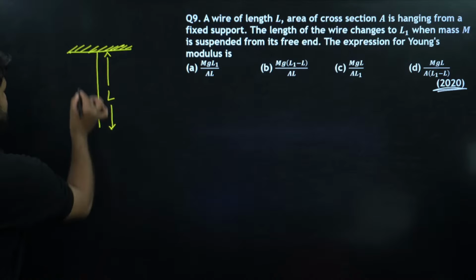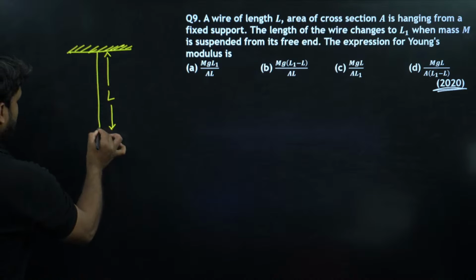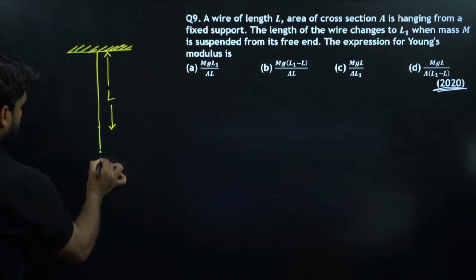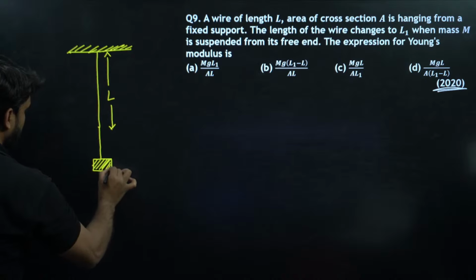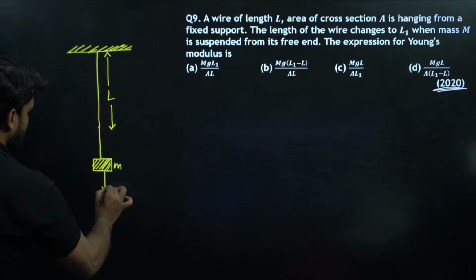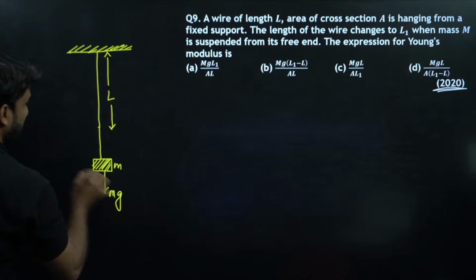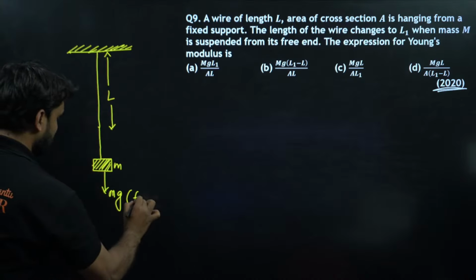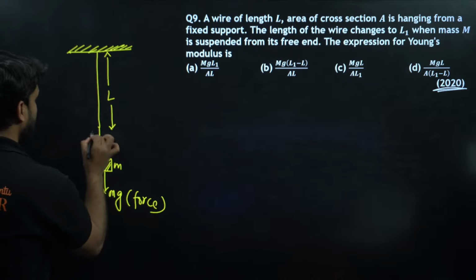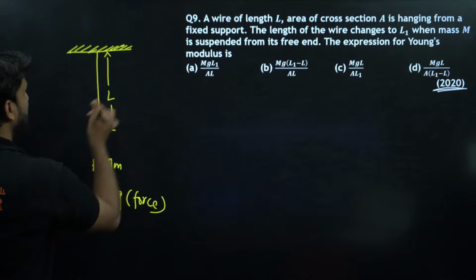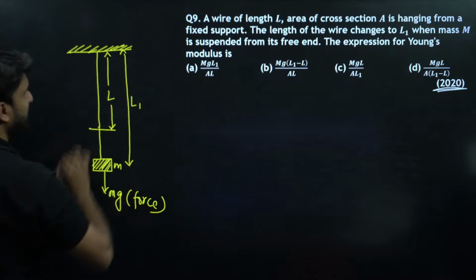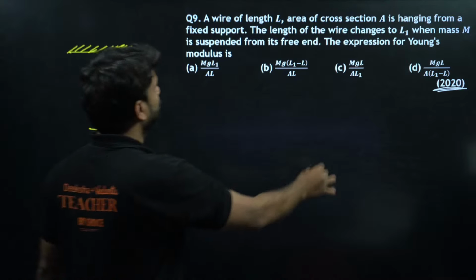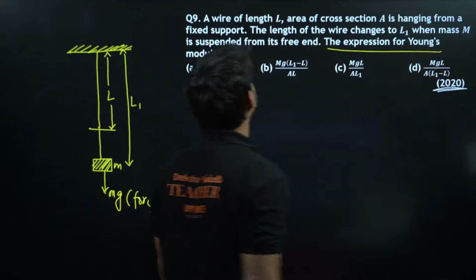So after hanging some mass M, this is mass M, so this will be mg. Weight will be mg, and weight is equal to force. Initially the wire was here, but now the length has increased to L1. So what will be the expression for Young's modulus?